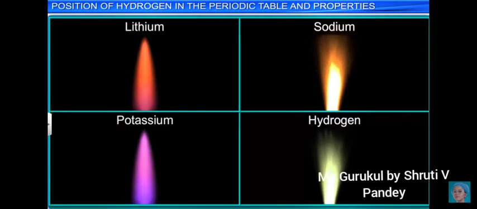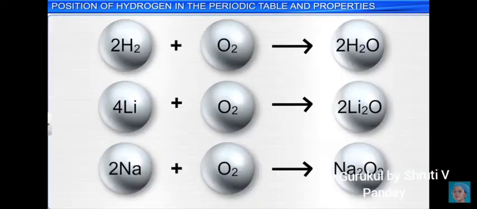As we can see, the position of hydrogen in the periodic table and its properties. All these first group elements burn with oxygen and produce oxides. As we can see, hydrogen produces an oxide. Lithium reacts with oxygen and produces its oxide. Sodium reacts with oxygen and produces its oxide.